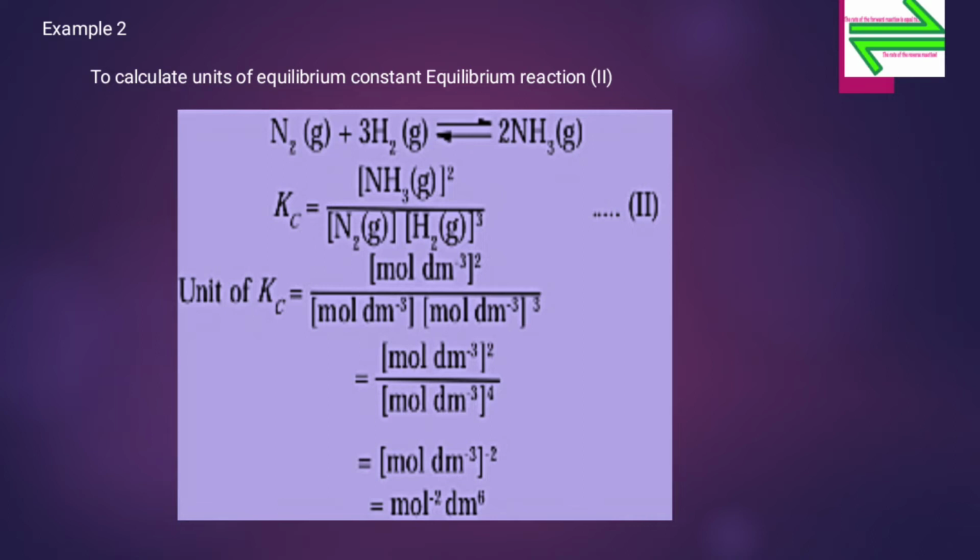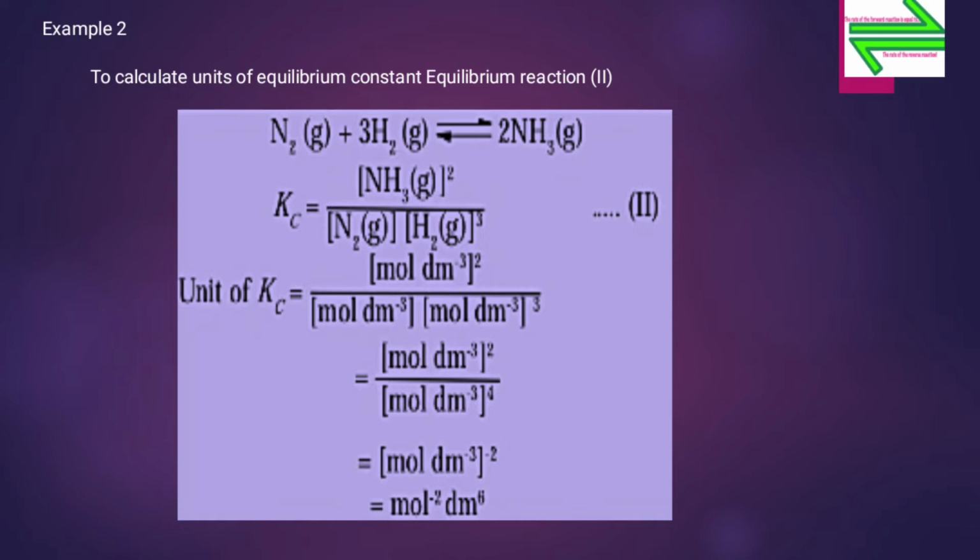So here Kc is equal to the concentration of HI gas raised to its stoichiometric coefficient 2, upon the concentration of H2 gas into the concentration of I2 gas. We know that the unit of Kc is mol per dm cube raised to delta n.